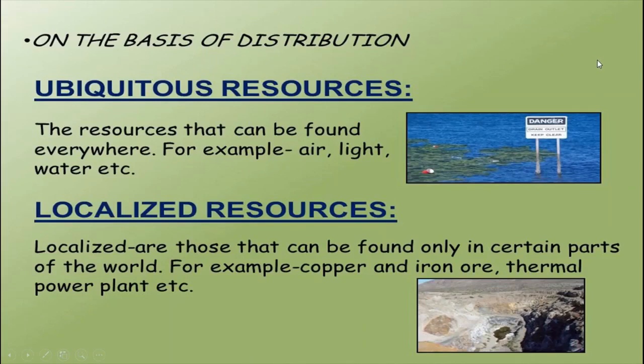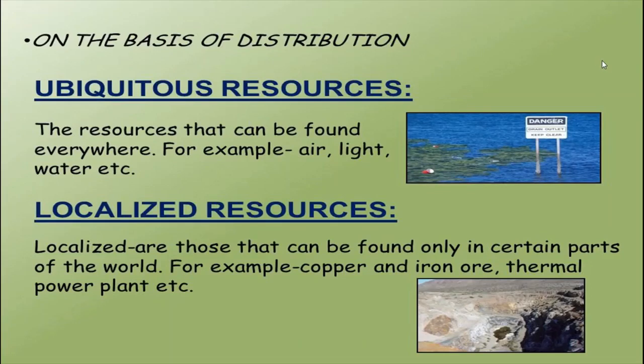But those which are found only in certain places are localized. On the contrary, some resources can be found only in certain parts. It's quite the opposite of ubiquitous. Only some areas will have deposits. We will find them in certain areas only.